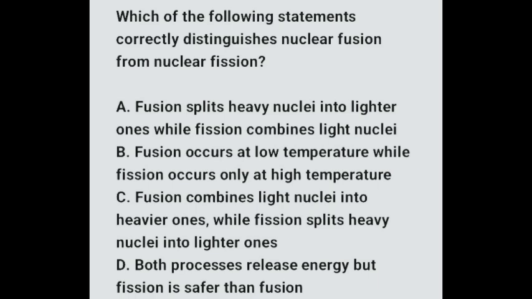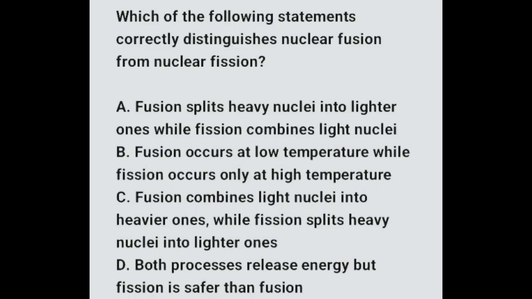Question 10 says, which of the following statements correctly distinguishes nuclear fusion from nuclear fission? Option A, fusion splits heavy nuclei into lighter ones, while fission combines lighter nuclei. Option B, fusion occurs at low temperature, while fission occurs only at high temperature.